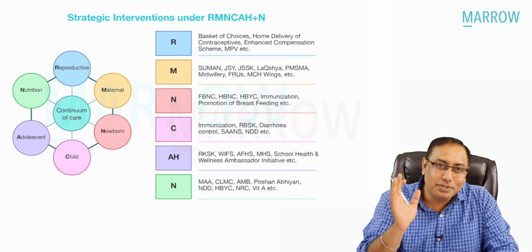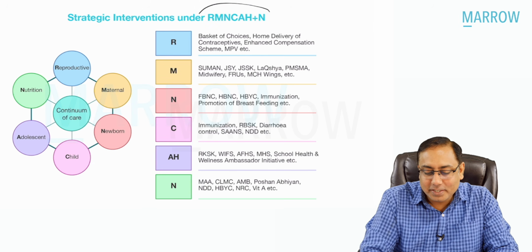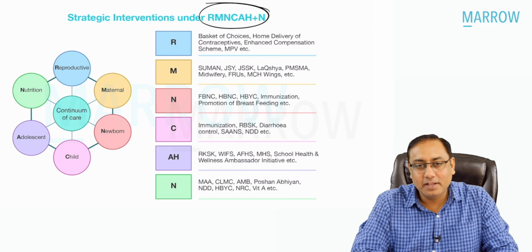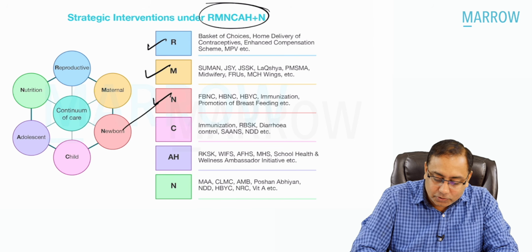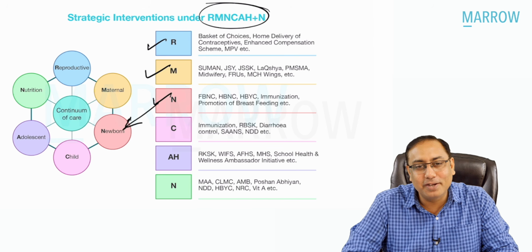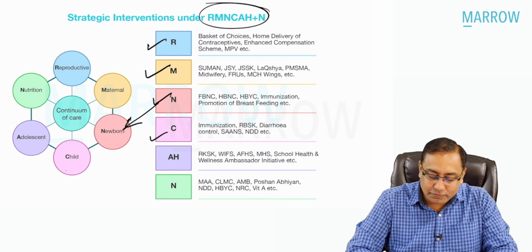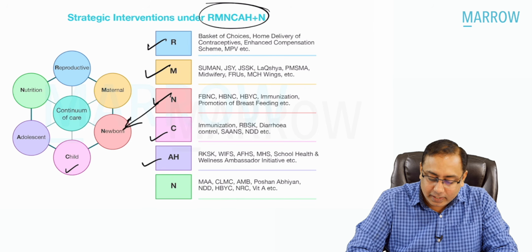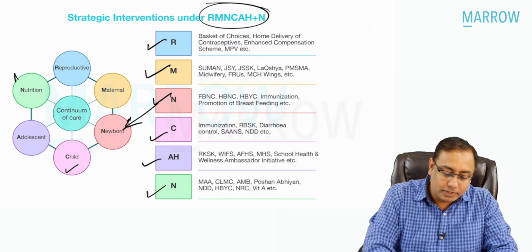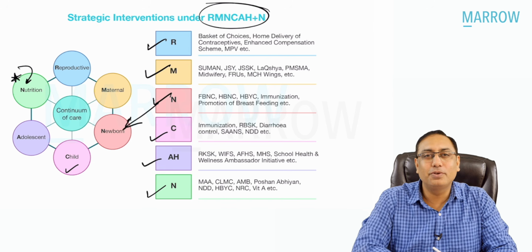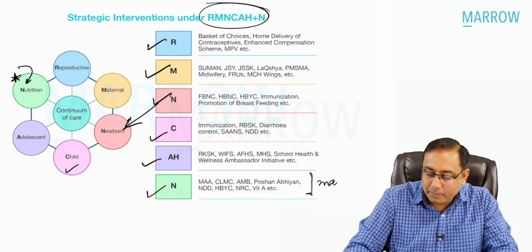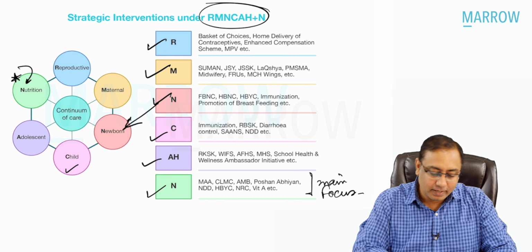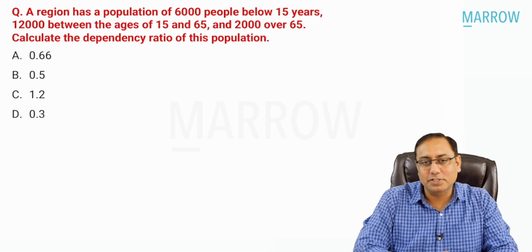Let me just bore you with the theory. Please note that this is RMNCEH+N. This is reproductive health, maternal health, neonate or newborn. This has also been asked as an MCQ, whether it is neonate or newborn. And then C stands for child, A is adolescent health, AH, and the last N is nutrition. This has also been asked as an MCQ, what is the last N. Nutrition is one of the prime areas. The main focus of the program is on the nutrition aspect. So this is what RMNCEH+N is.